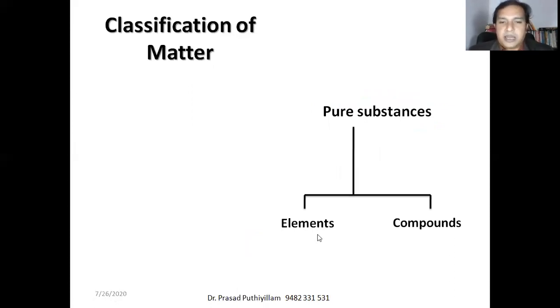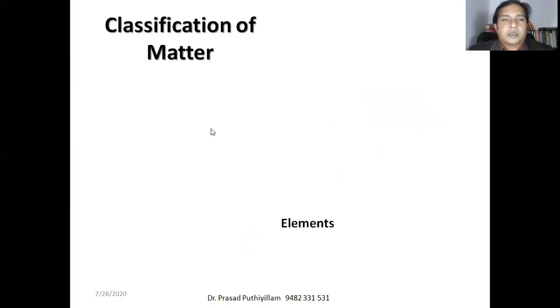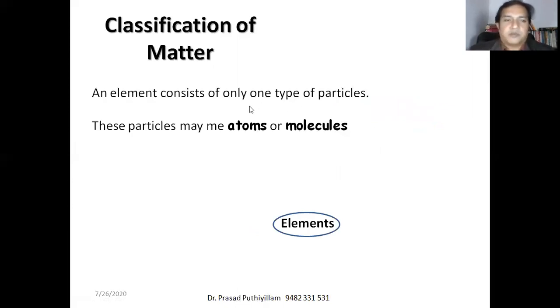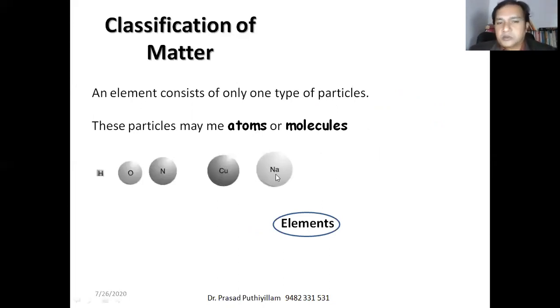Let us see what are elements. Elements consist of only two types of particles, which we call atoms or molecules. The first one, atom, is known to everyone: sodium, copper, nitrogen, oxygen, hydrogen, helium, iron, whatever it may be. There are so many elements in our periodic table, and all of them are atoms.